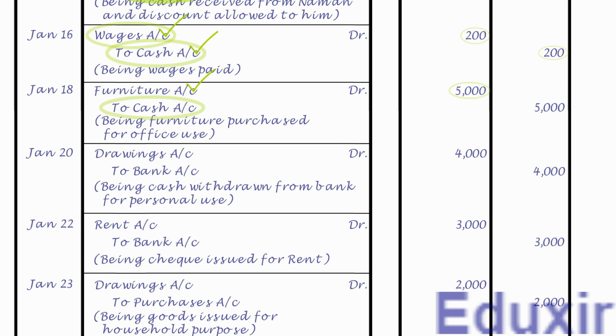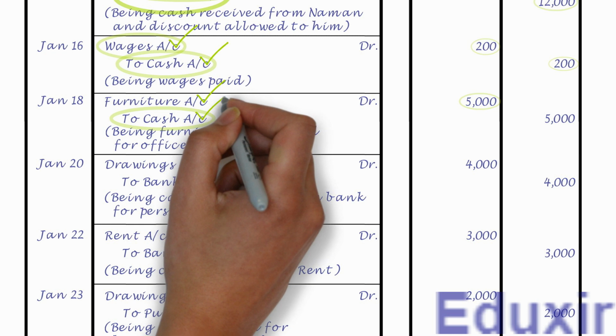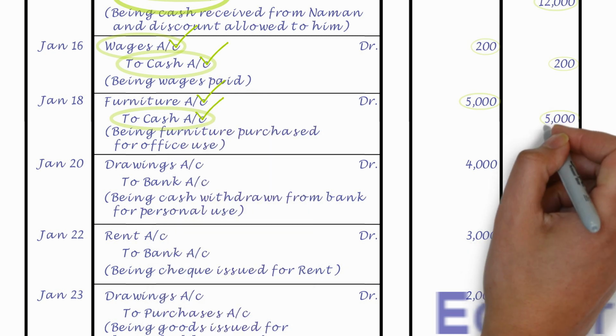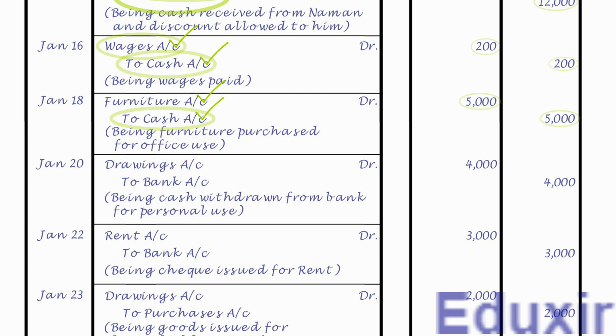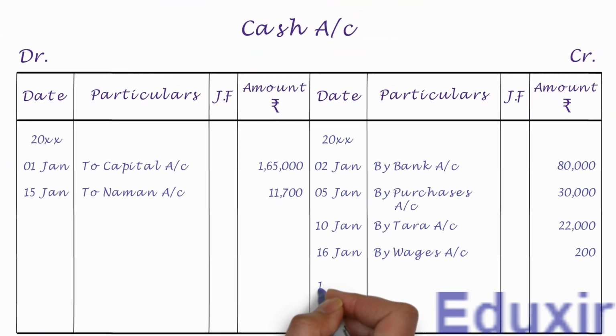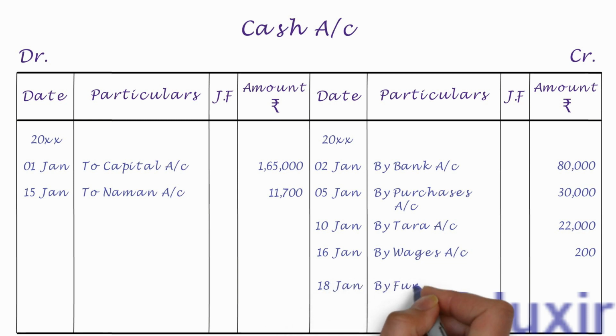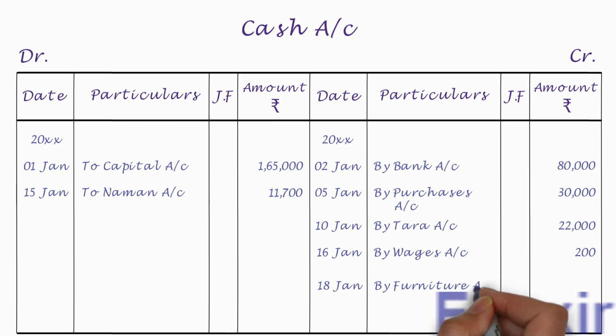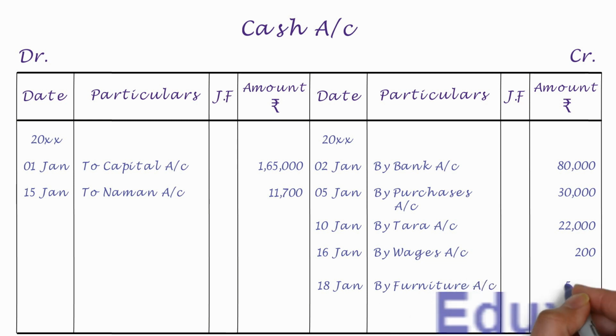As the name suggests, it needs to be posted on the credit side of the cash account and the credit amount is 5,000 rupees. Note that the details that need to be posted into the particulars column is furniture account. As we already have the cash account, let us now post this entry into that account. Let us first write the date in the date column. We need to write by furniture account into the particulars column. Let's write the credit amount of 5,000 rupees into the amount column. That completes the posting of this journal entry into the cash account. Let us now take up the next entry.